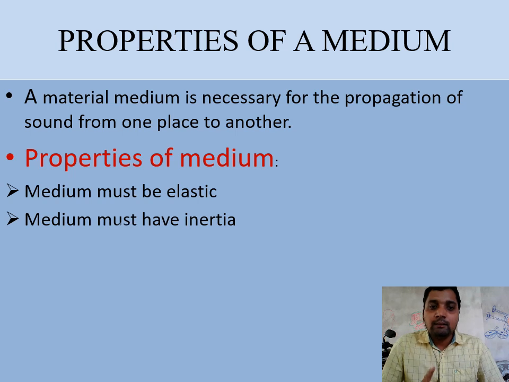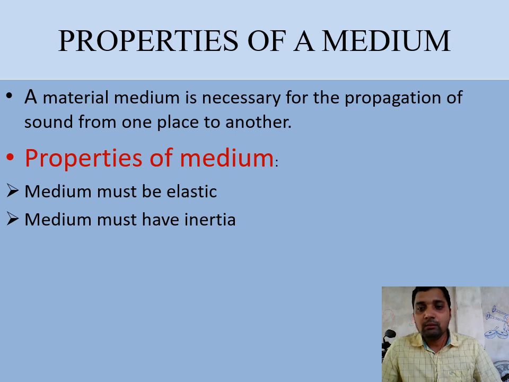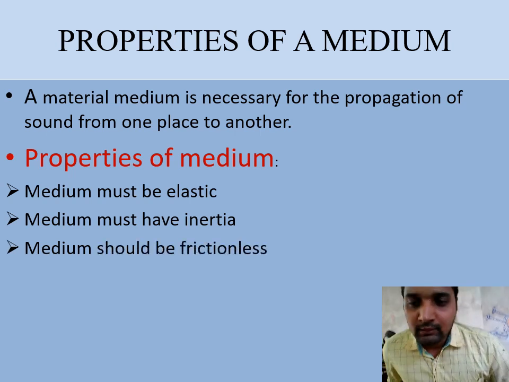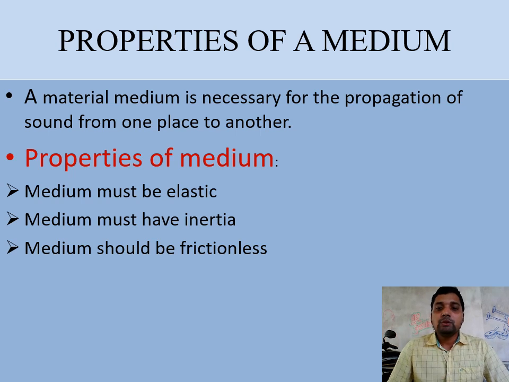Next, the medium must have inertia. In Newton's laws of motion, if we look at the first law, the term inertia comes. What is inertia? Inertia is a property of a body by which it remains in the state of rest or in the state of motion without the application of force. The medium does not change its state of rest to motion or motion to rest without the application of any external force.